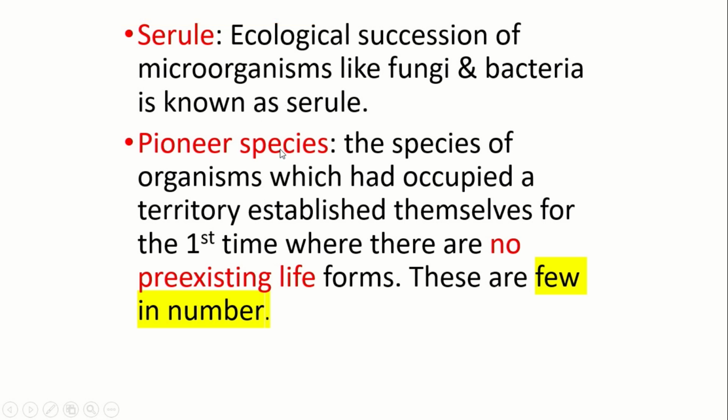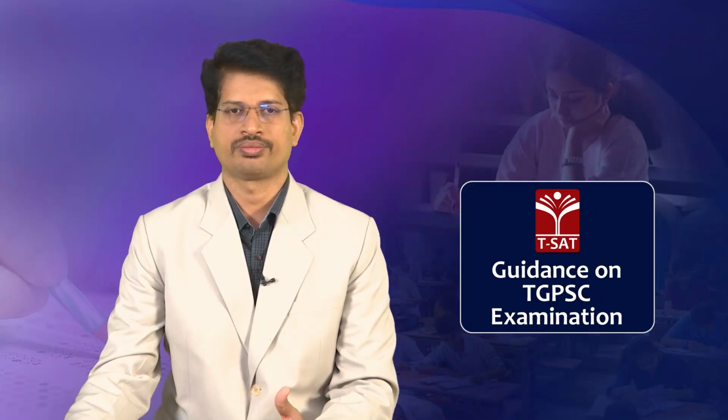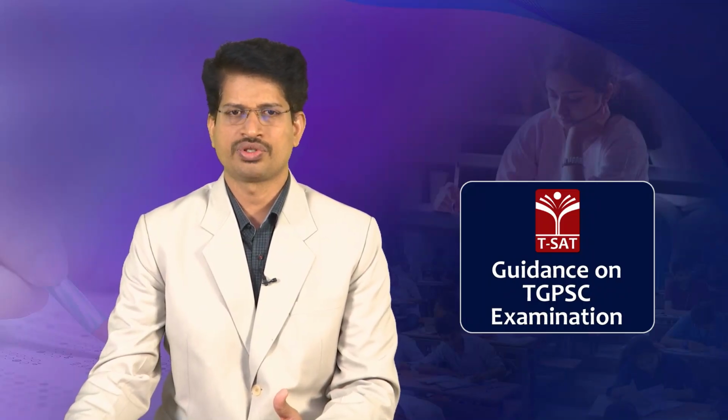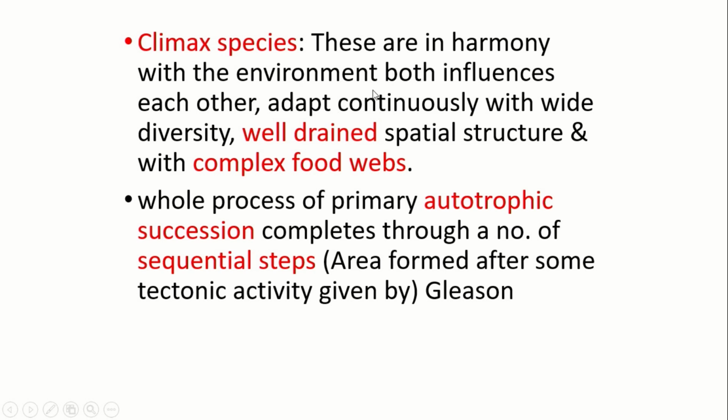Pioneer species are the species of organisms which occupy a territory and establish themselves for the first time when there are no pre-existing life forms. In this condition, the biodiversity is few in number. Climax species are in harmony with the environment, both influencing each other, adapting continuously, with wide diversity, well-drained spatial structure and a complex food web.